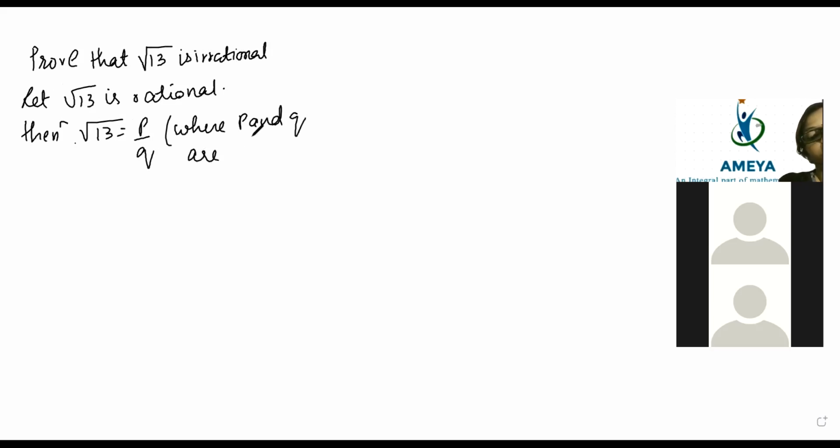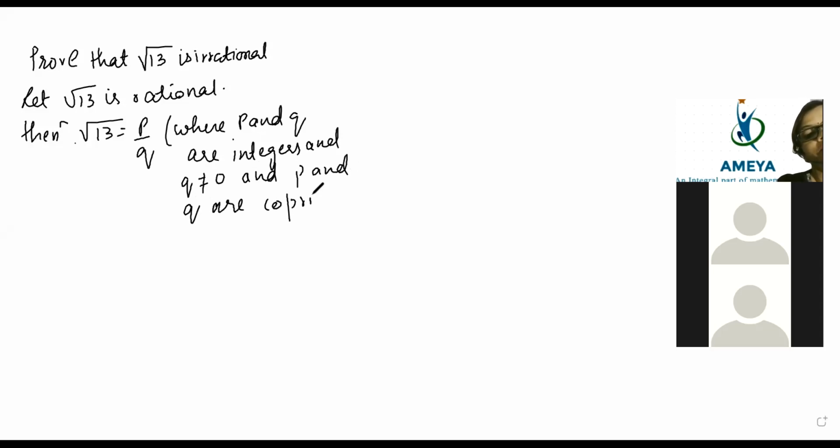Where P and Q are integers and, okay, I should write with good handwriting. No cheating. Are integers and Q should not be equal to 0 and P and Q are co-primes. Okay, they should not have other factor, that I will not write. These boys will win. Okay, so root 13 equation 1, squaring both sides of equation 1.